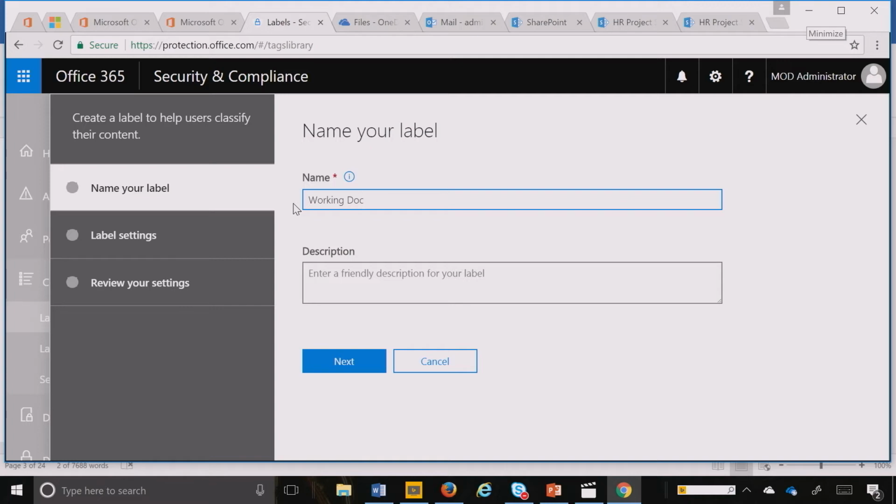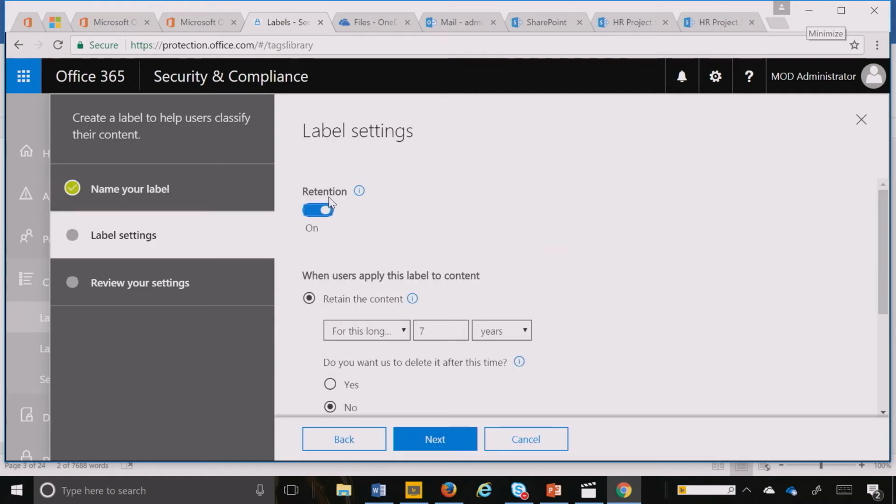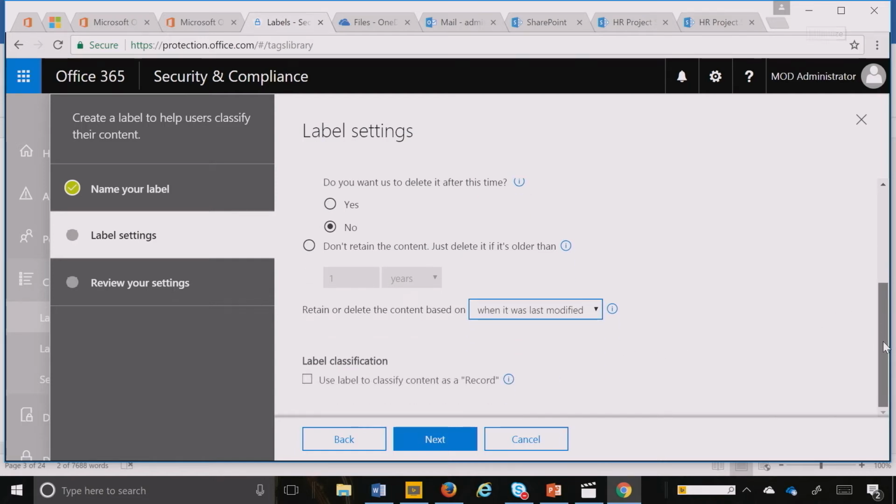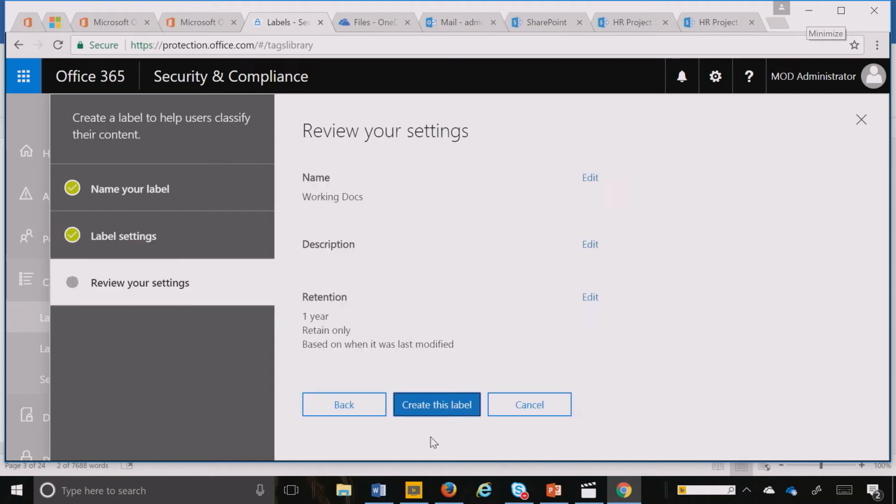And I want to be able to say, in our organization, OneDrive is a personal workspace, and I want to be able to retain information in here for, let's say, just 1 year. And let's do a trigger of last modified date. As I mentioned in the previous videos, we'll also be providing event-based retention very soon for our capabilities. And here I am going to hit next.